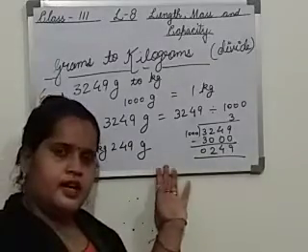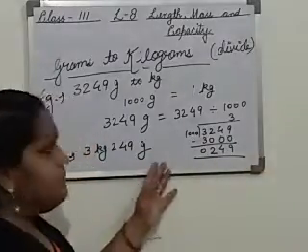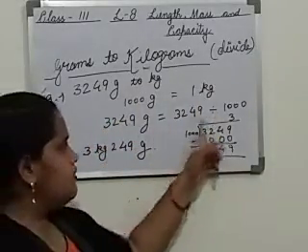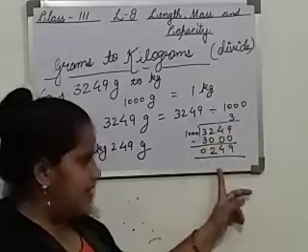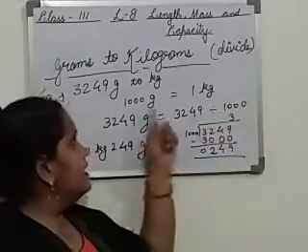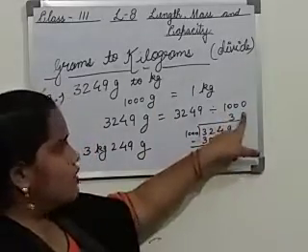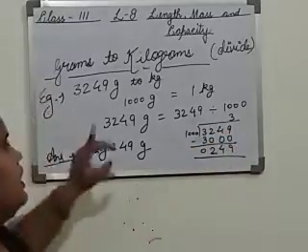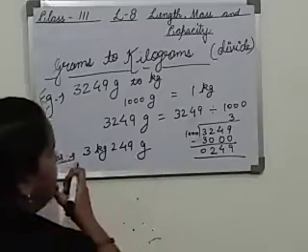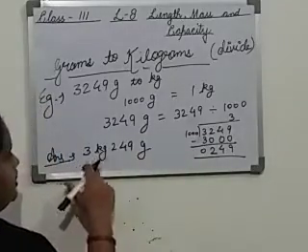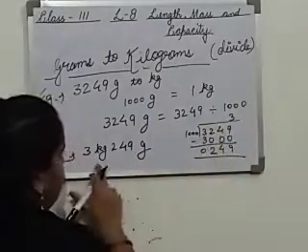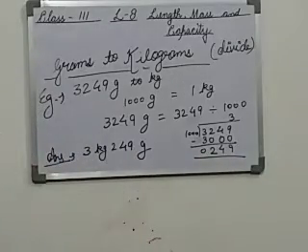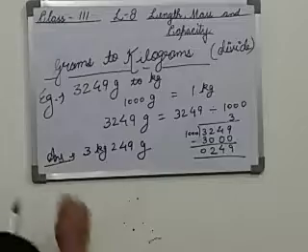Same thing we have done in the previous video also. Whenever we have to change a smaller unit to a bigger unit, we will divide by the given number, and whatever is the quotient will be the bigger unit. The quotient will always be the bigger unit and the remainder will always be the smaller unit. Out of kilogram and gram, the bigger unit is kilogram. So the quotient 3 is the kilogram and the remainder 249 will be gram. Like this we have to change grams to kilogram.